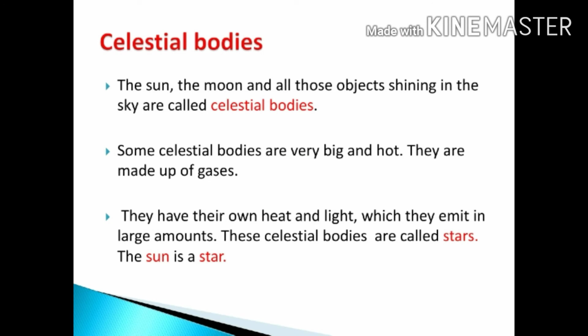Let us learn about celestial bodies. The sun, the moon, and all those objects shining in the sky are called celestial bodies. Some celestial bodies are very big and hot. They are made up of gases. They have their own heat and light, which they emit in large amounts. These celestial bodies are called stars. The sun is a star.